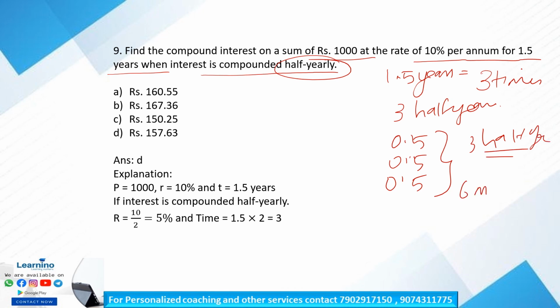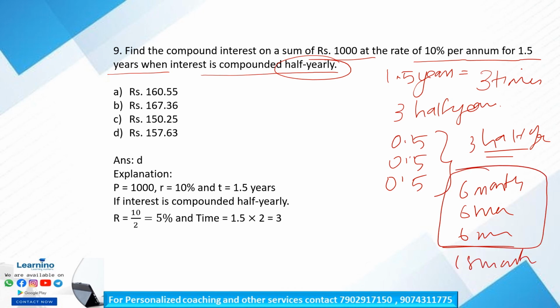Okay, that is 6 months. 1.5 years means what? 6 months plus 6 months plus 6 months, 18 months. So 3 half years are there. Okay, and also we have to divide this rate by 2. That is, we have to calculate at 5%. Okay, so here is the explanation.